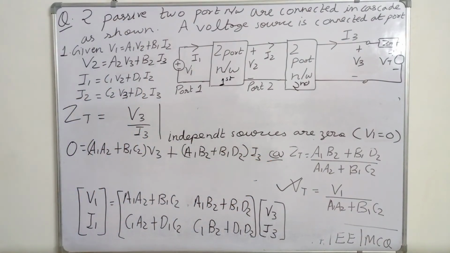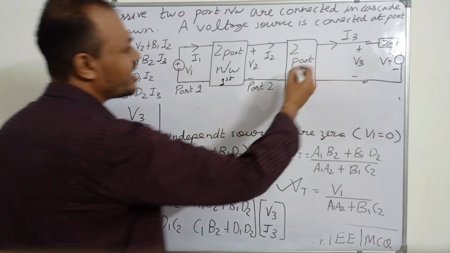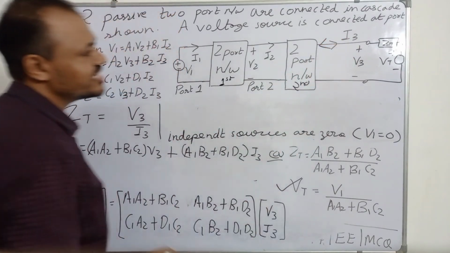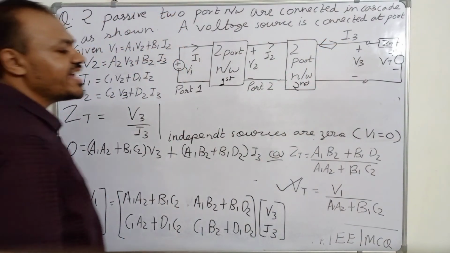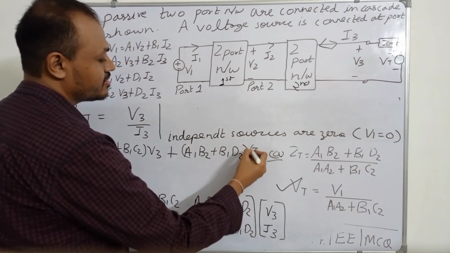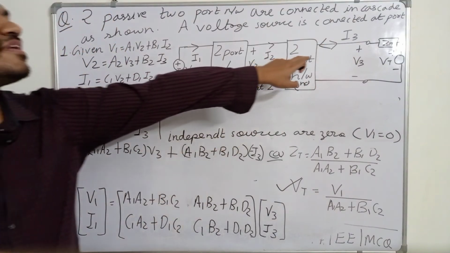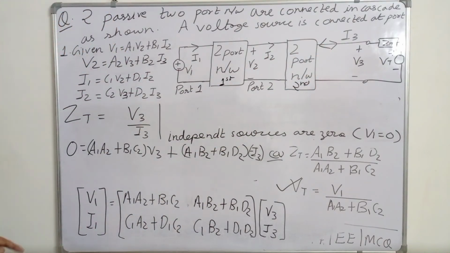Okay, so for our two port network we normally consider current in this direction. So actually here it should be minus I3, because normally we consider the current to be going into the two port network.